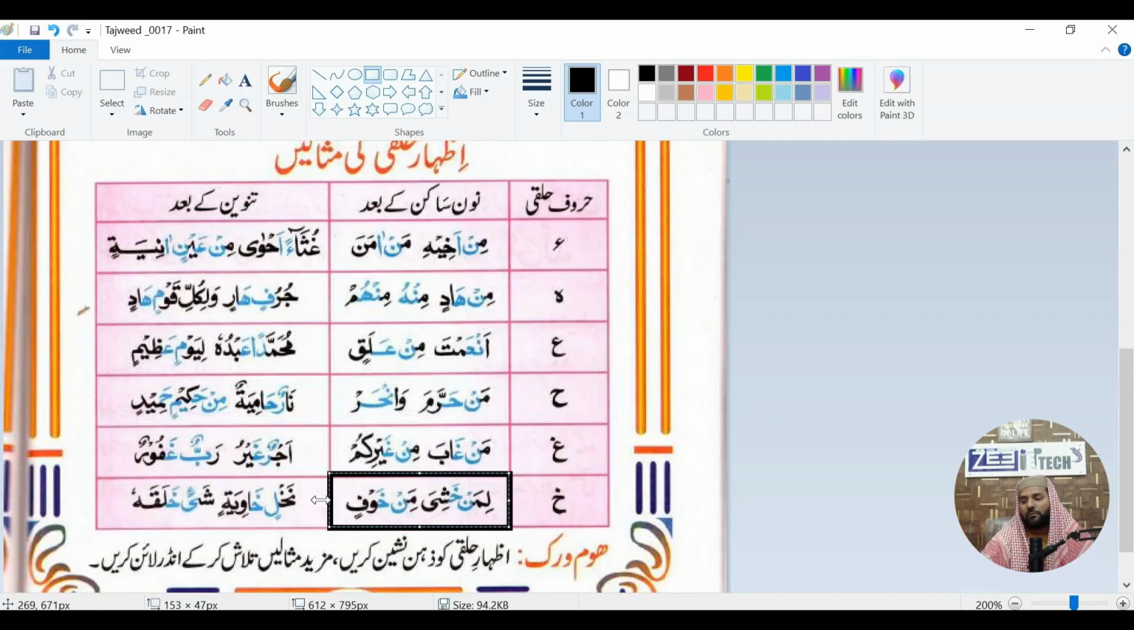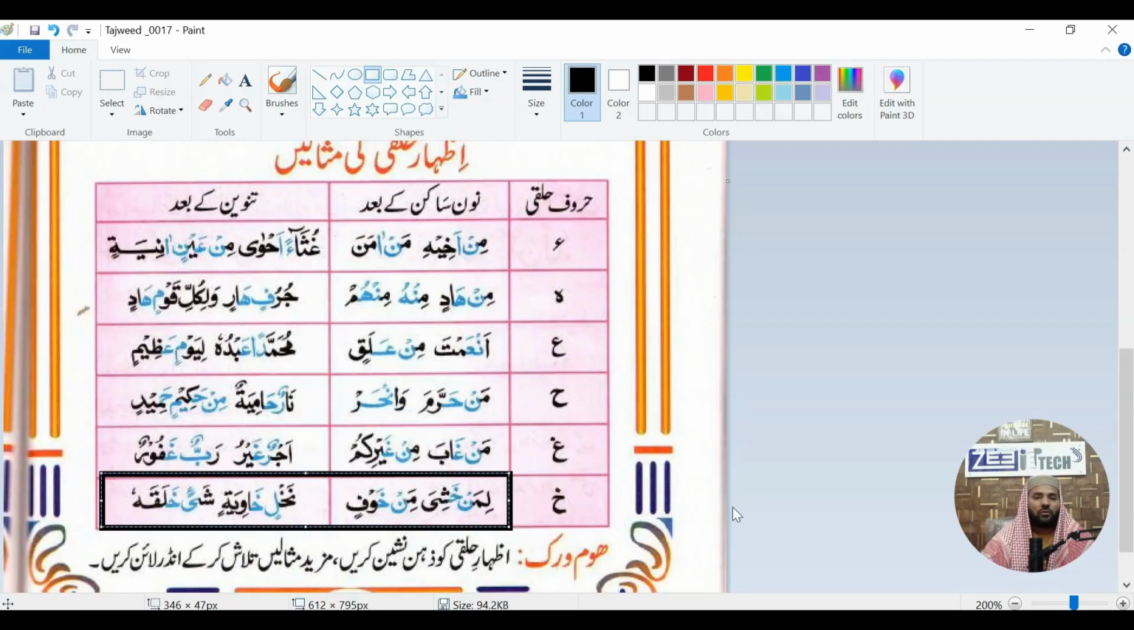And examples of Khaa after Noon Sakin and Tanween. Liman khashiya, min khawfin, min khawfin, nakhlin khawiyah, shay'in khalaqah. Okay, these are the examples of every letter, all six throat letters, after Noon Sakin and Tanween.